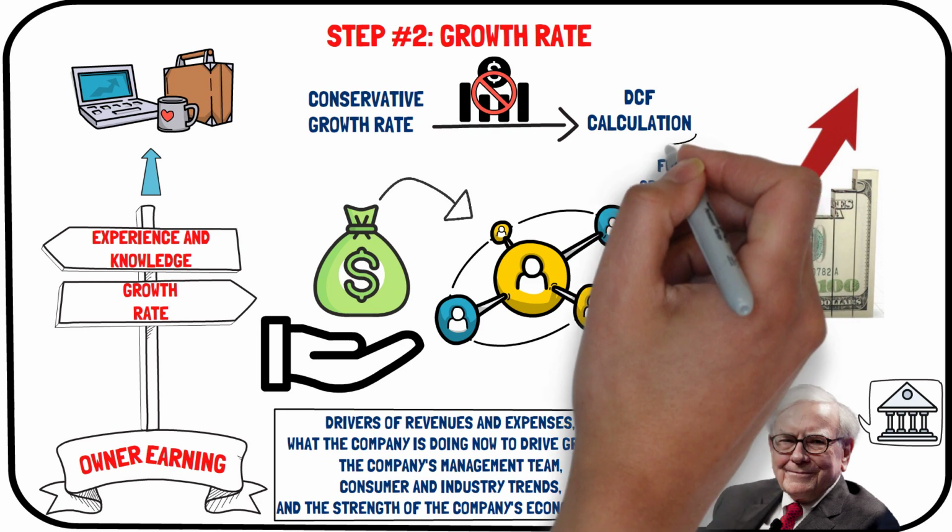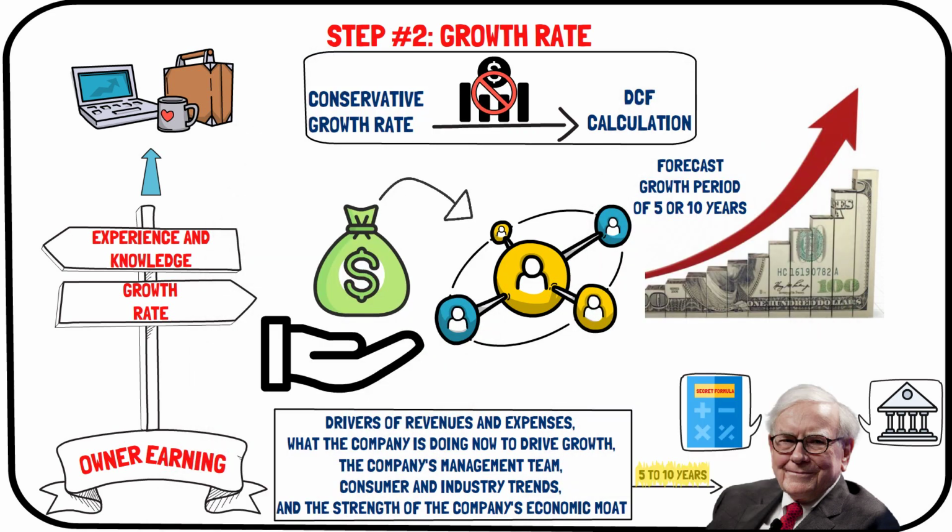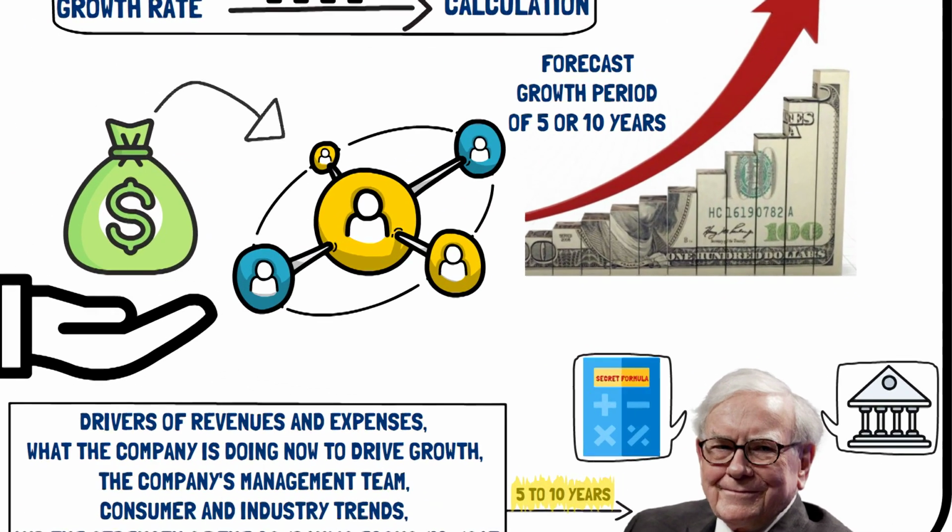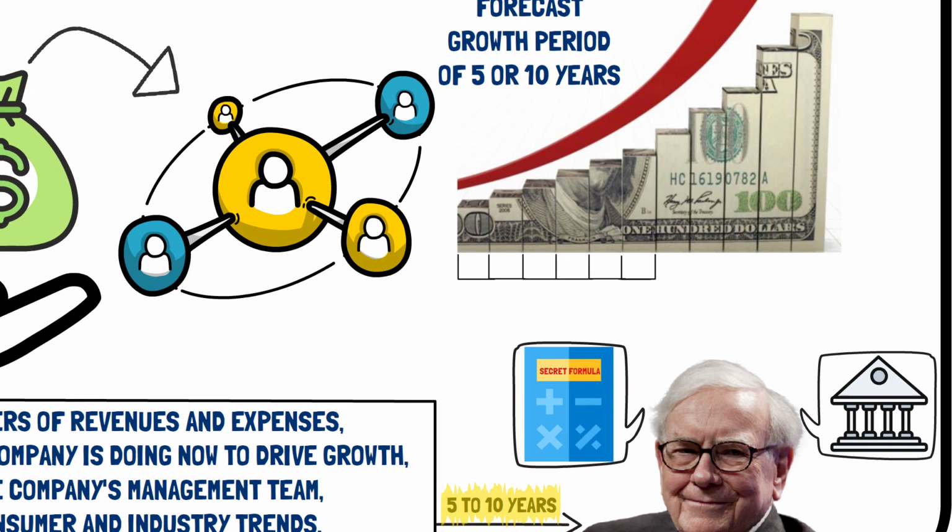One way to estimate the growth rate over the next 5 or 10 years is to calculate the owner's earnings, or free cash flow growth rate, year over year, for the past 5 to 10 years. Then you'd simply take the average over this 5 or 10-year period to get an estimated growth rate that you can then apply to the intrinsic value calculation.